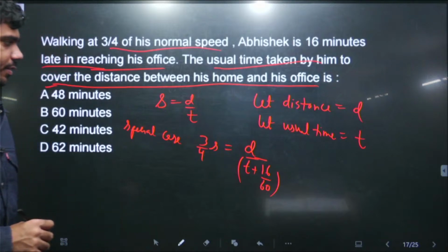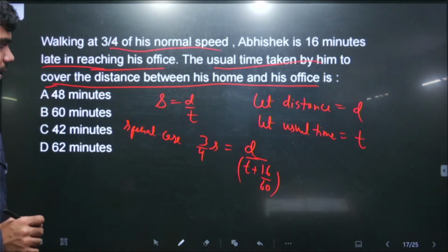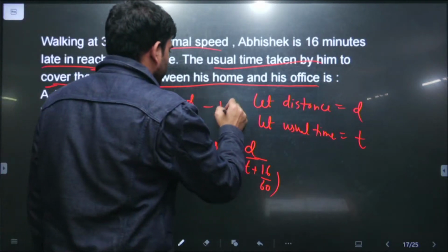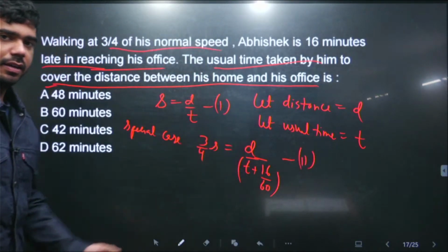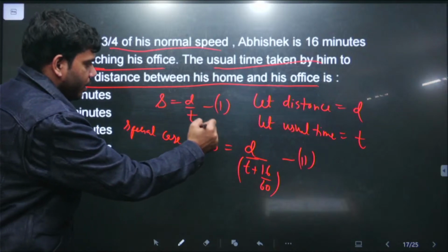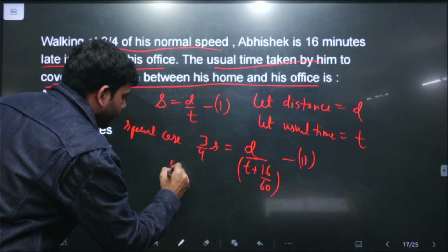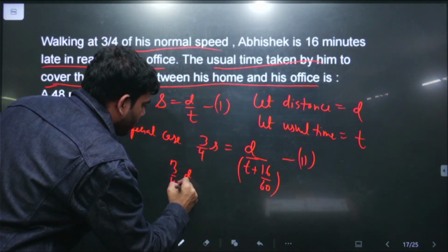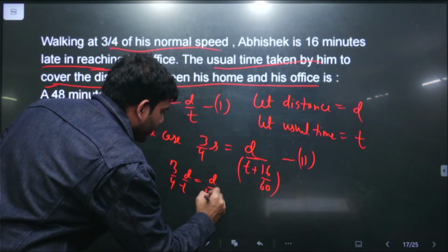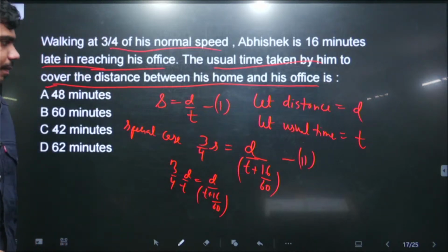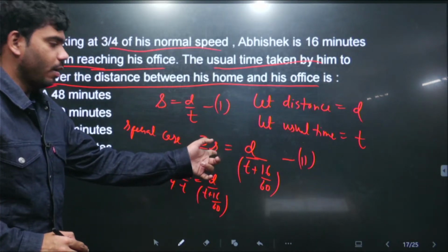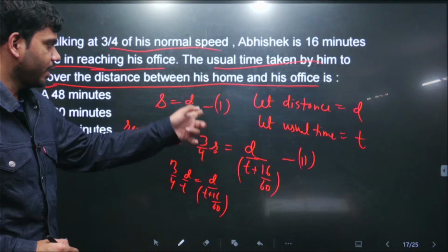And after this, what we know is that speed is equal to distance upon time, and this second thing. Now from this we can write speed as distance upon time is equal to distance upon time plus 16 by 60. What we have simply done is, instead of this s, we can write d by t.